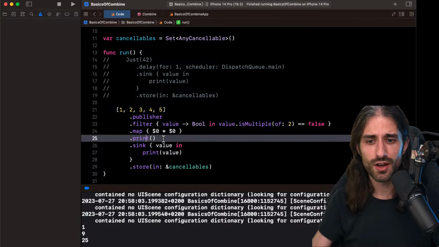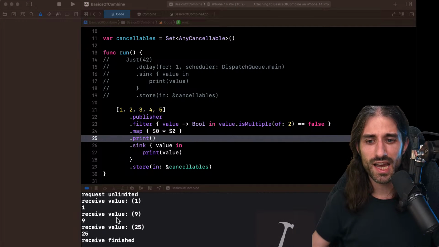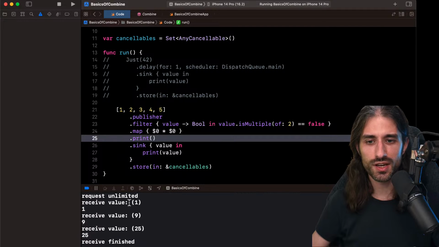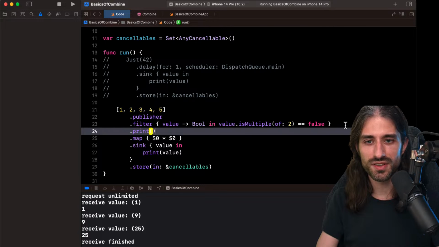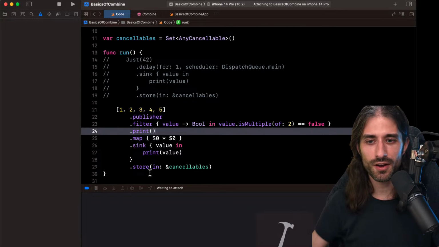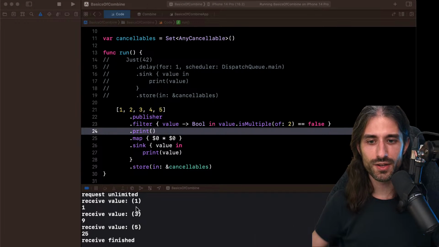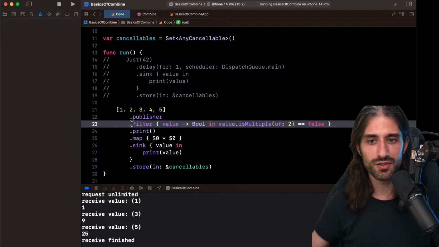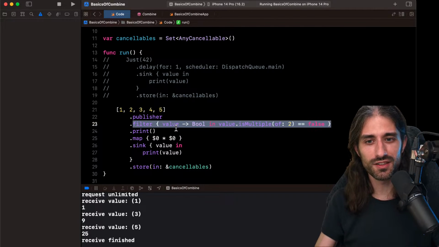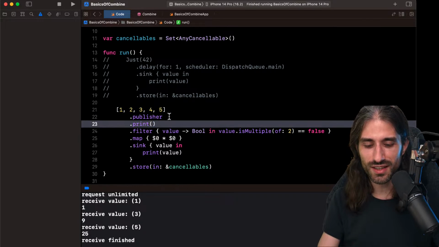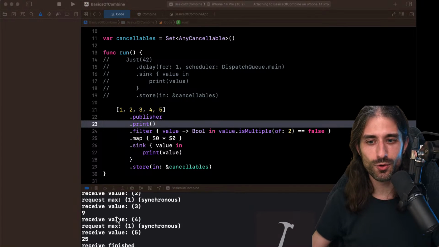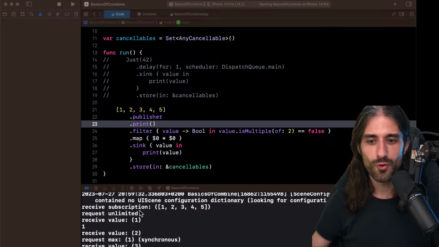And so the print operator is going to print everything that happens to the console. So you can see it says, okay, receive value 1, 9, and then 25. But what's great is that if I move it around, so for instance, I put it after the filter, now it will say, okay, receive value 1, 3, and 5, because these are the values that went through the filter. And if I put it just after we've created the publisher, then you will see that all the values will arrive.